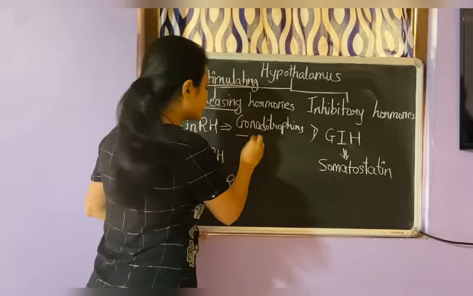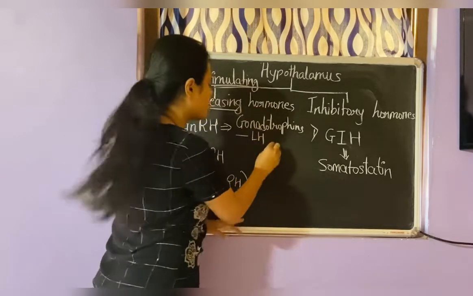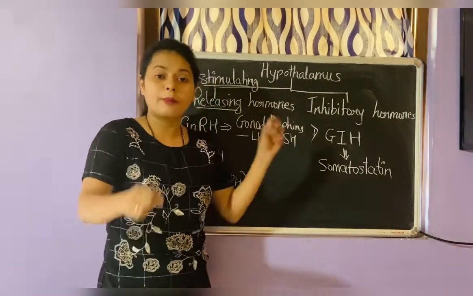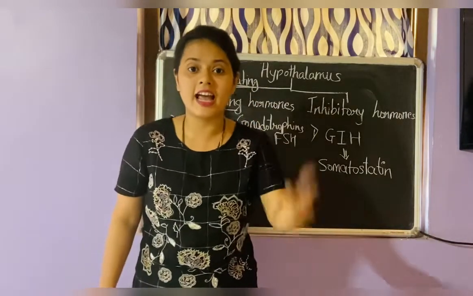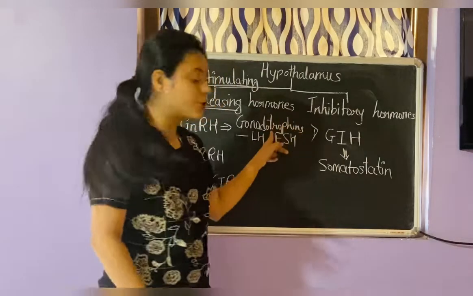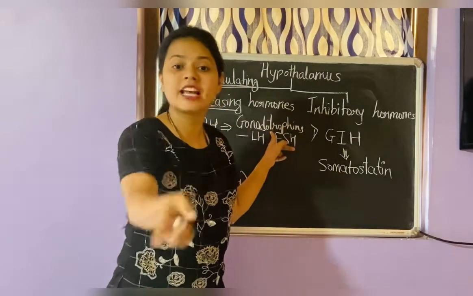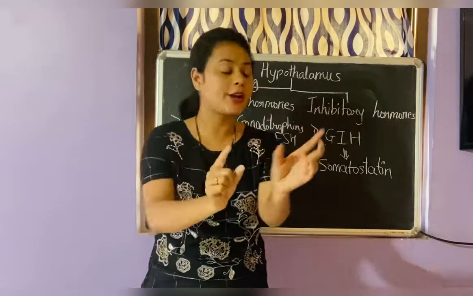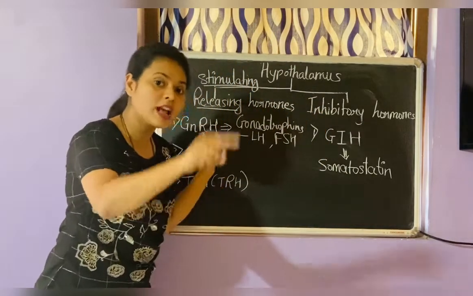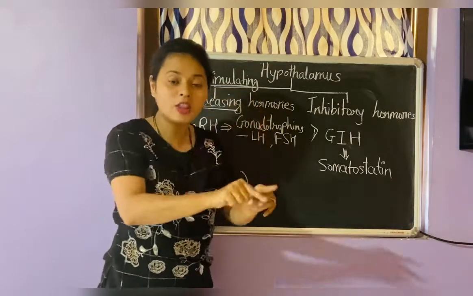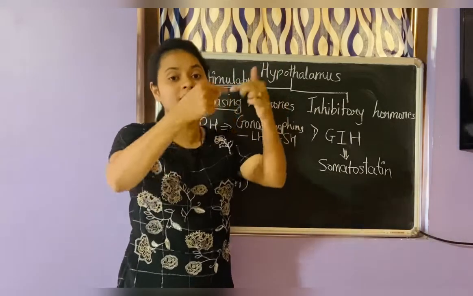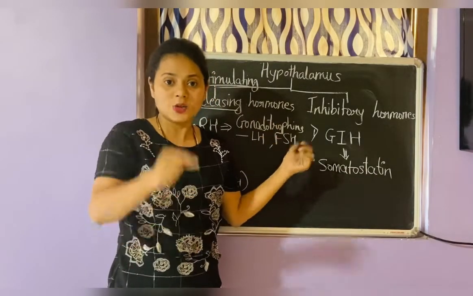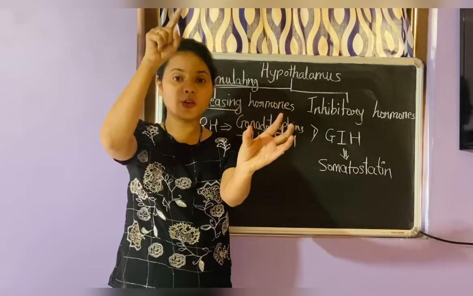Gonadotropins are of two types. Everyone knows them: LH, luteinizing hormone, and FSH, follicle stimulating hormone. The pituitary gland has to secrete LH and FSH, that is, the gonadotropins, but the pituitary gland itself cannot secrete them on its own. Whenever the hypothalamus releases gonadotropin releasing hormone, that hormone acts on the pituitary gland, and then the pituitary gland secretes LH and FSH. Got it? So the pituitary gland is totally under the control of the hypothalamus.